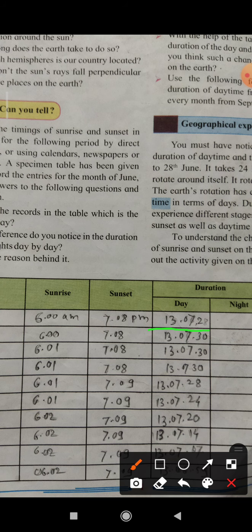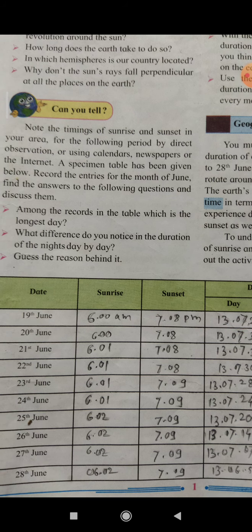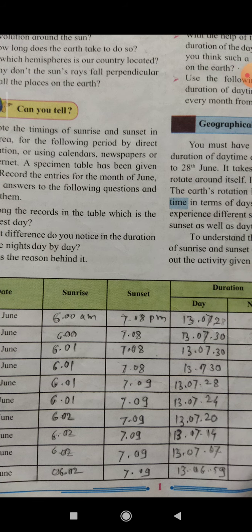Then see, on 20th June, the sun rose at 6 a.m., and sunset was 8 past 7. Okay, 8 past 7, and the daytime was 13 hours 7 minutes 30 seconds.